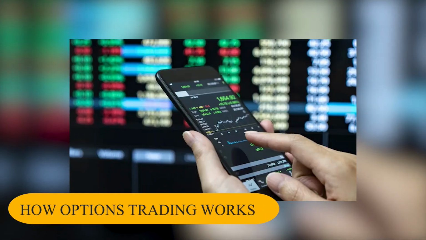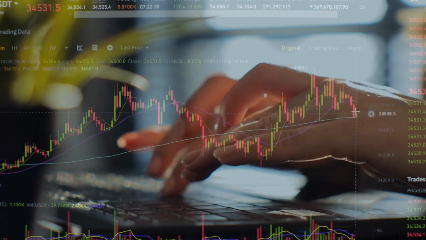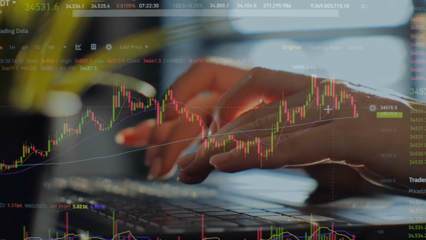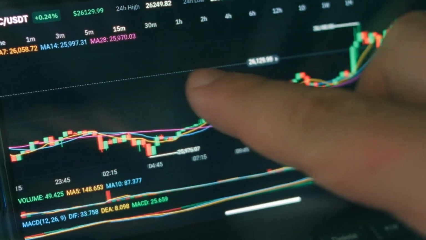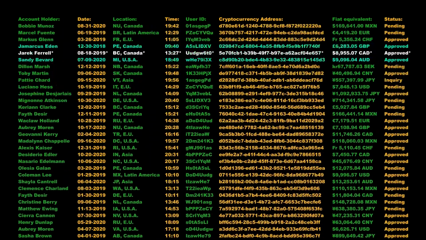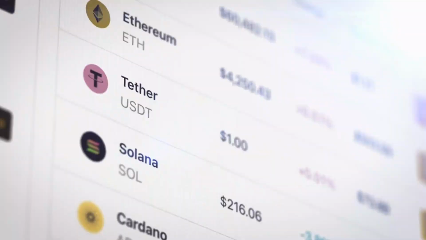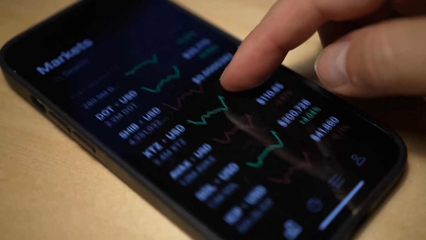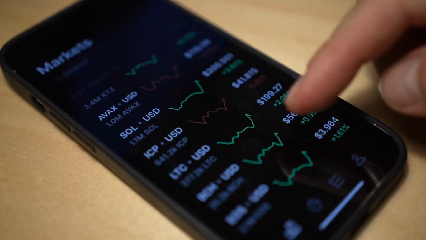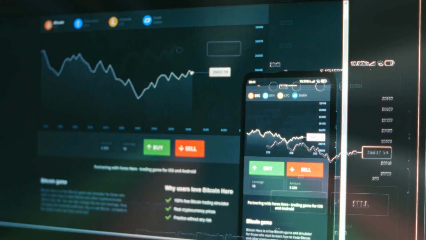How options trading works. You can use a variety of options trading methods, from simple approaches to complex trades. In general, trading call options is a means to wager on growing prices, whereas trading put options is a way to bet on falling prices. Options contracts allow investors to buy or sell a minimum of 100 shares of stock or other assets. However, there is no commitment to execute options if the trade is not profitable.